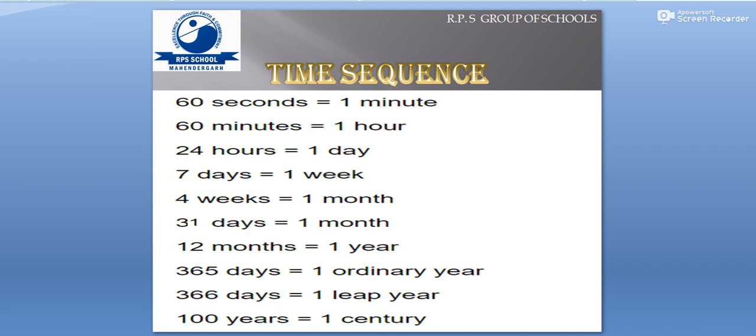Generally, children, whenever a question is asked how many days are there in a year, the answer that comes to our mind, we always say 365. So that's why it's called ordinary. But then there is a very special year, that's called leap year, and in that leap year there are 366 days, and that comes after every 4 years. That only happens because in one year the exact number of days, if you want to find, is 365 and 1 upon 4. And 100 years is equal to 1 century. You know that century always means 100, because even when you play cricket and you score a century, that means you have made 100 runs.